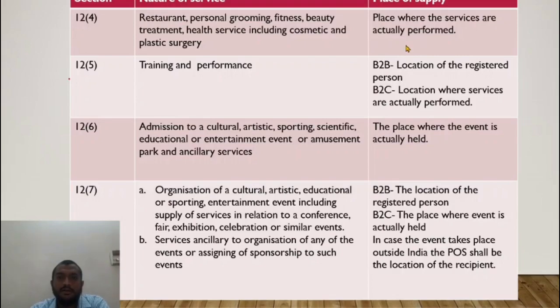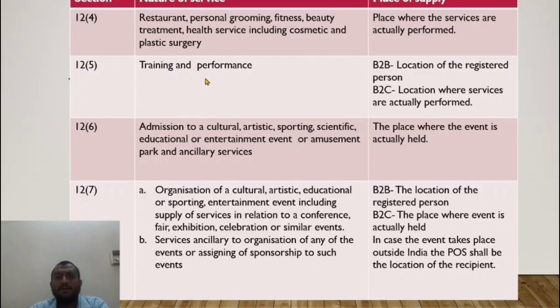Understand? So look at where the service is consumed ultimately at heart. So it is consumed in the gym or any of these places. Plastic surgery, hospital, or if he comes to your house in any other state, that is the place. 12 subsection 5, training and performance appraisal services. Now, okay, training and performance appraisal.